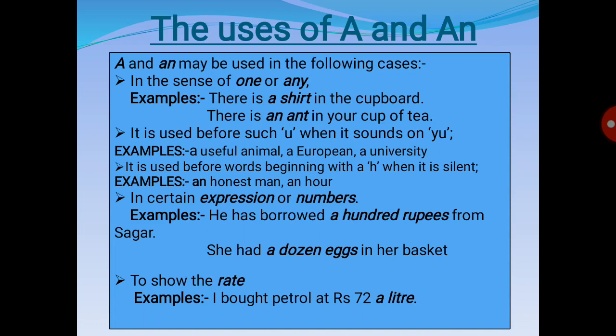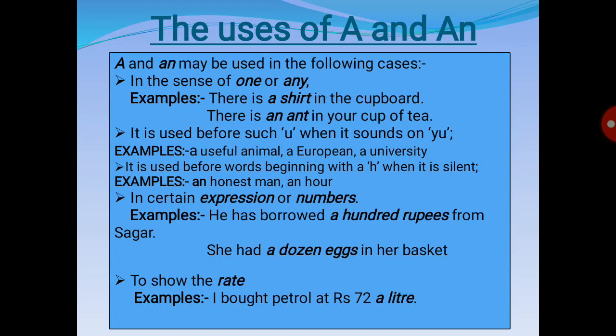The last one is to show the rate. We use a and an to show the rate. For example, I bought petrol at rupees 72 a liter. This is showing the rate. So this is all about the uses of a and an, and the rest we'll discuss tomorrow in the next video.